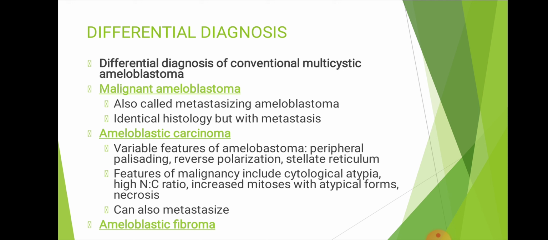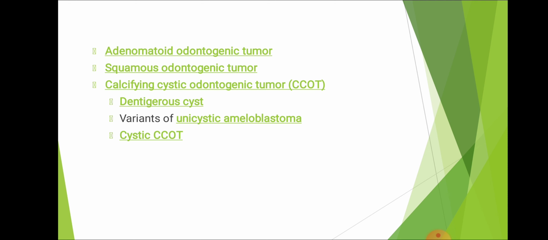Now coming to differential diagnosis. The differential diagnosis of conventional multicystic ameloblastoma includes malignant ameloblastoma. Here it is identical in histology but with metastasis. Ameloblastic carcinoma: here we could see variable features of ameloblastoma and the features of malignancy, which include cytological atypia, high N/C ratio, and increased metastasis. And ameloblastic fibroma, adenomatoid odontogenic tumor, squamous odontogenic tumor, calcifying cystic odontogenic tumor, dentigerous cyst, variants of unicystic ameloblastoma, and cystic calcifying cystic odontogenic tumor.